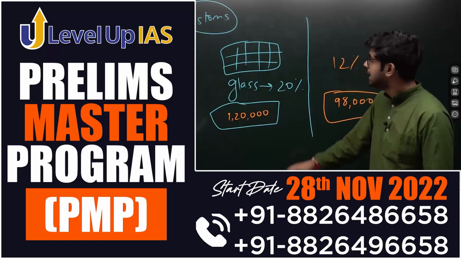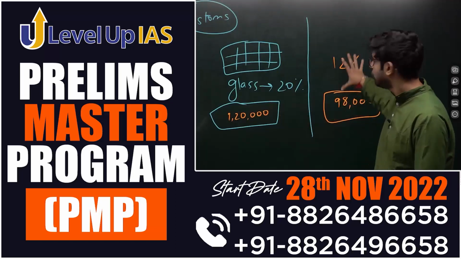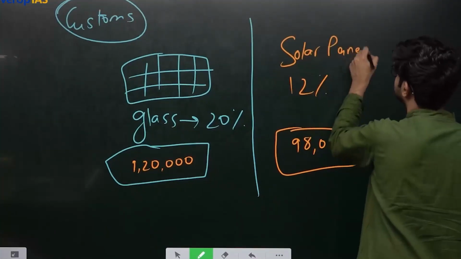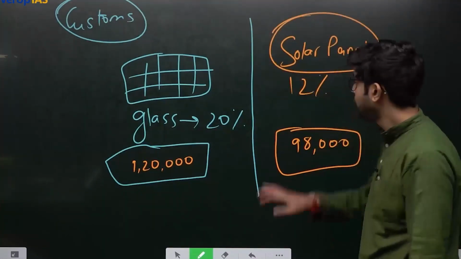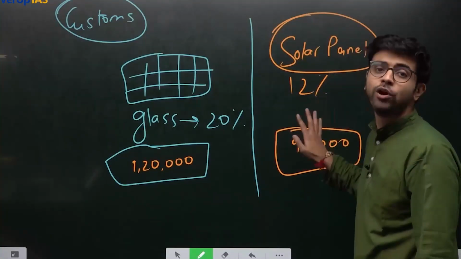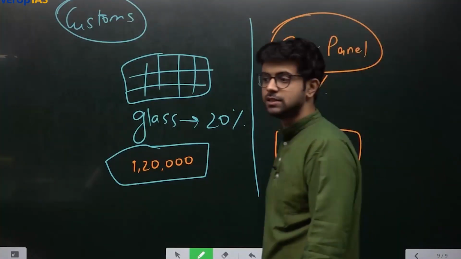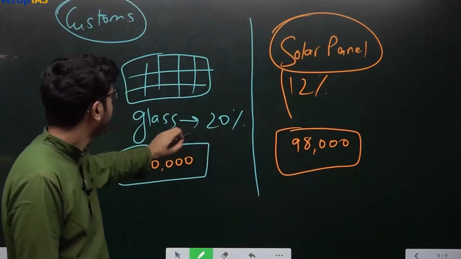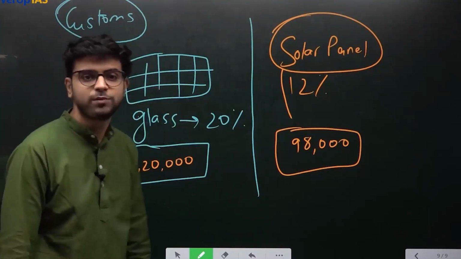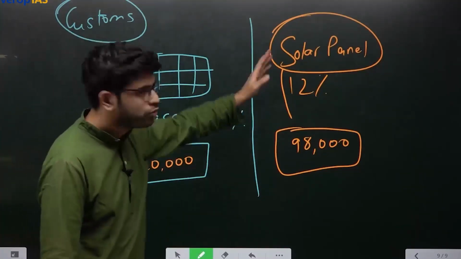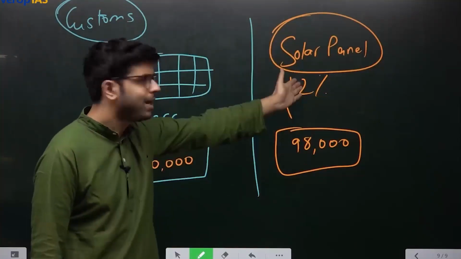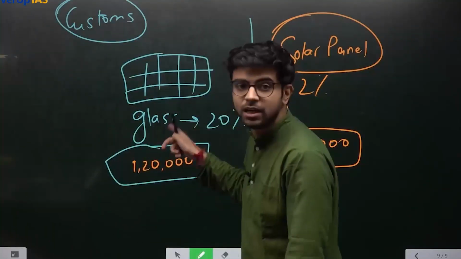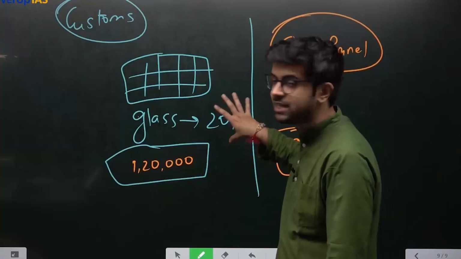Because the tax on the finished product, the import duty on the solar panel directly, is more than this or less than this? Yes. The import duty on the finished product is less than the import duty on the raw material used in producing the finished product. Do you agree with this? So what I would think: I will directly buy the solar panel at 12% import duty, I will pay 98,000, finished. Indian manufacturers are now struggling because they are purchasing some raw material which is taxed at a higher rate.